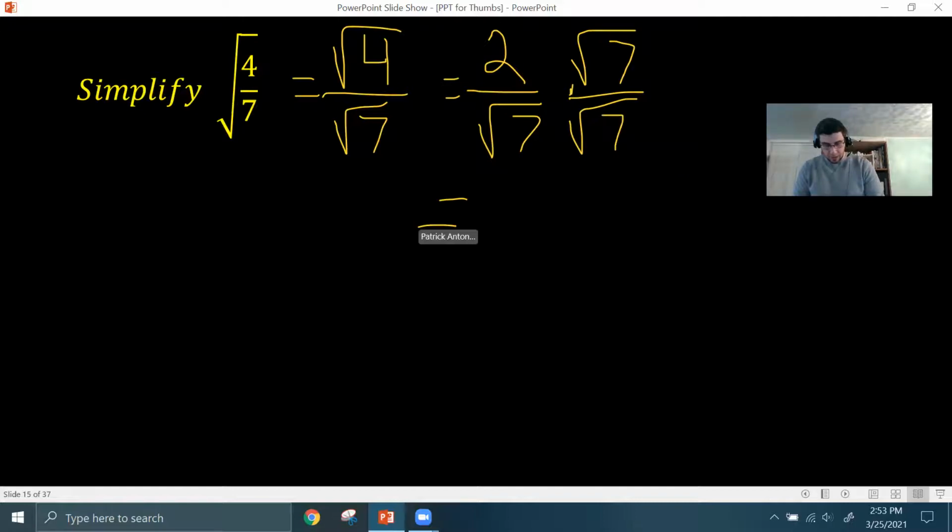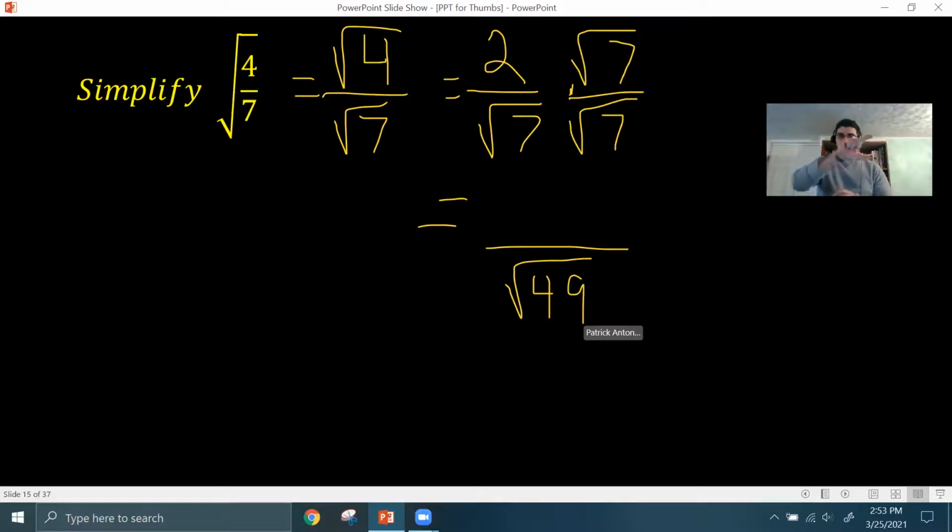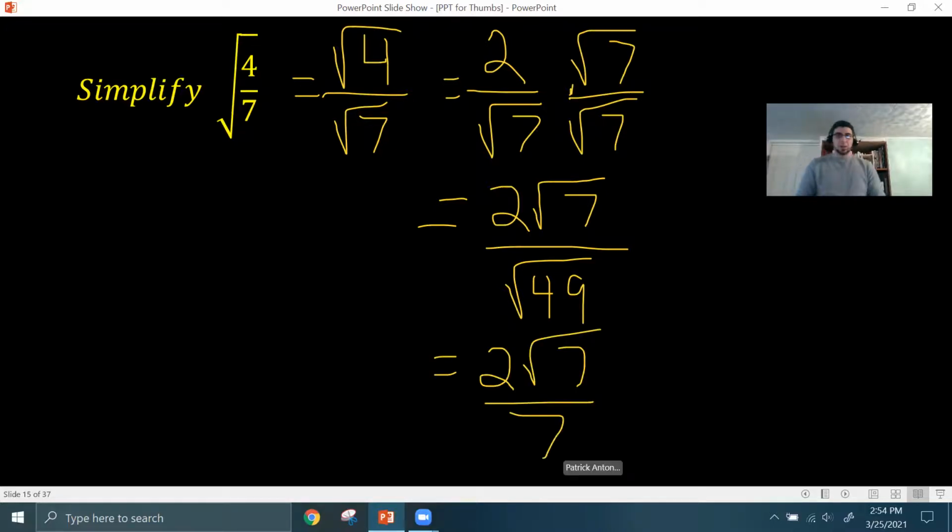Now what this does is it gives you a square root of 49 in the denominator, because the product property, remember, multiply fractions straight across. So the product property in the denominator, square root 7 times square root 7, you can multiply the 7s inside and get square root 49. The numerator is just 2 square roots of 7. You cannot multiply the 2 and 7 in the numerator to get 14 because the 2 is not in the radical. So all you can do is multiply the 2 outside. Now you would get 2 square root 7 over 7, and you're done.